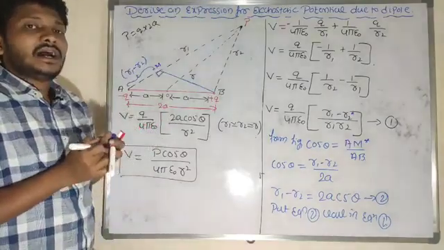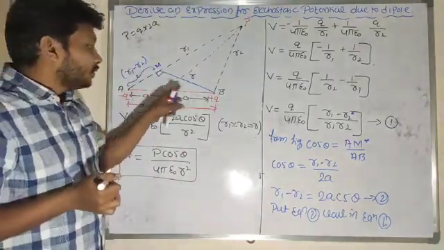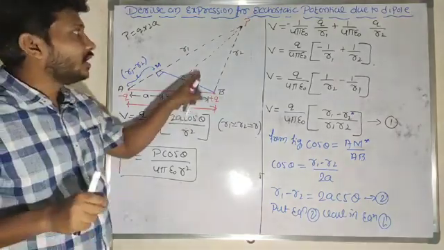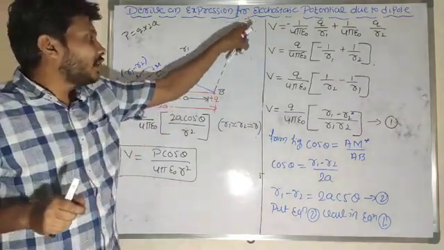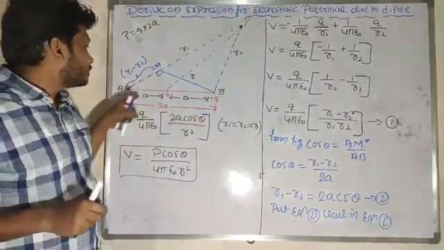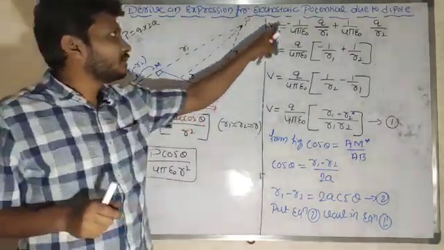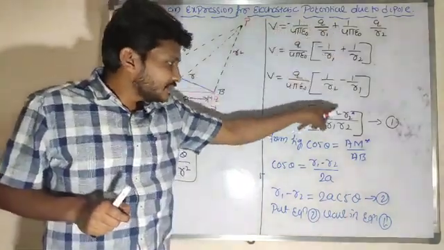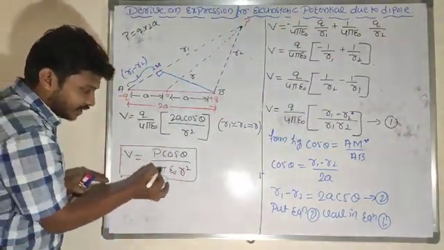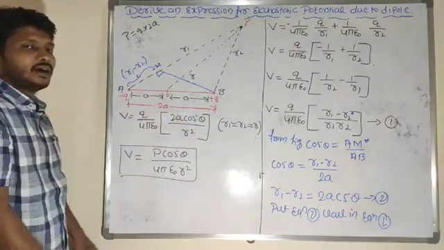So look at here. I consider one dipole here. Due to the dipole, I will get a certain kind of potential. Now I want to calculate the potential at this point due to this dipole, because of that minus Q charge and because of that plus Q charge. If I simplify that, finally I will get the equation V is equal to P cos theta divided by 4 pi epsilon naught R square.